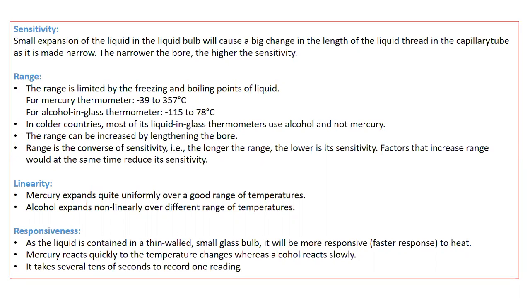Range, the range is defined as the distance between the maximum and minimum values. So in the case of a thermometer, the maximum value is the steam point, which is 100, and the minimum point is 0 degree centigrade, which is the ice point. When we talk about a mercury thermometer, the range is minus 39 to 357 degree centigrade. And when we talk about an alcohol in glass thermometer, the range is about minus 115 degree centigrade to 78 degree centigrade.